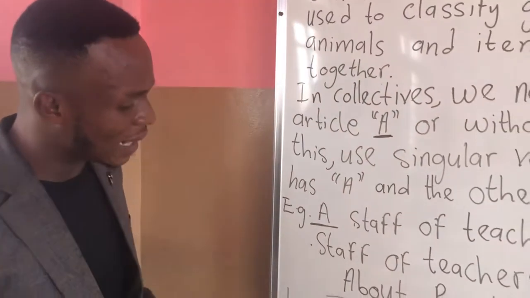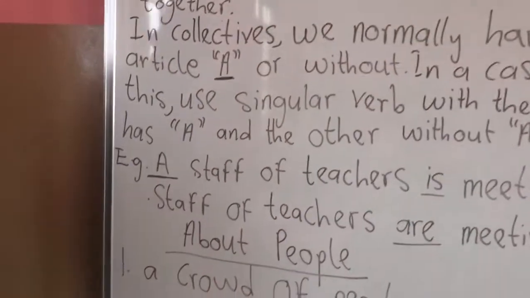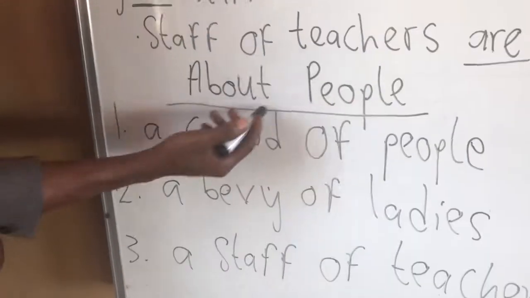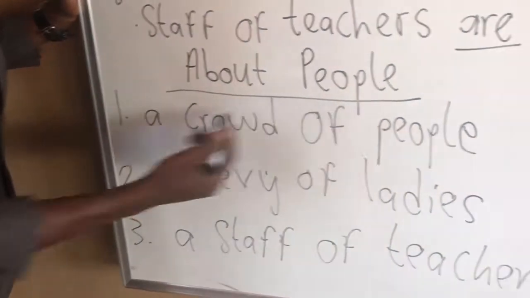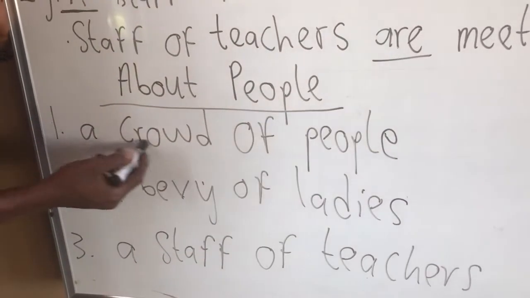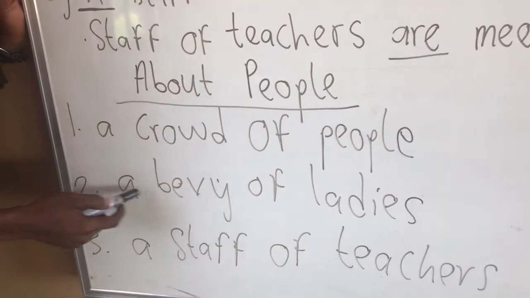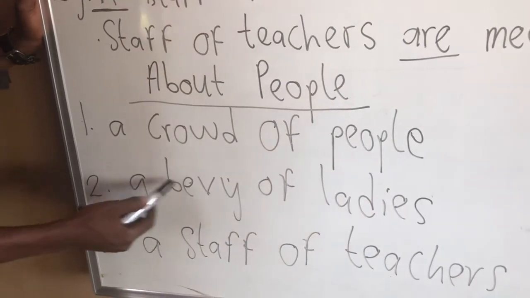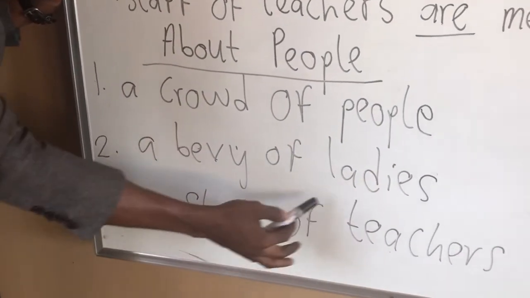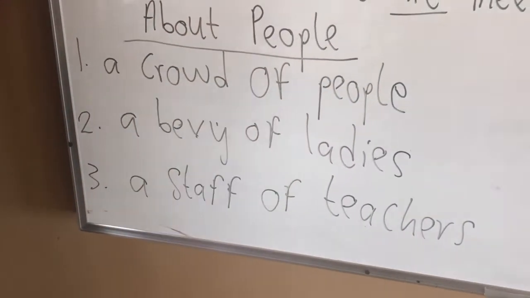So let us look at examples under people. We have a crowd of people, a bevy of ladies, and a staff of teachers. All these are in groups.